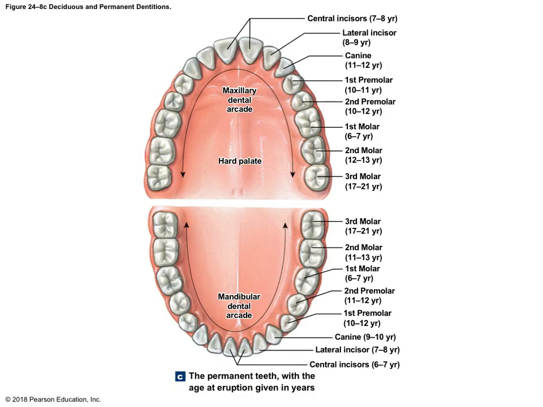So here we can see all of the adult teeth. First of all, we look at the incisors, and you can see that there's 2 central incisors on the top, and then 2 lateral incisors on the top. And then on the bottom, there's 2 central and 2 lateral incisors. On either side of the incisors are the canines. So there's 1 canine on the right on the top and 1 on the left on the top. And then on the bottom, we can also see the canines down there. There's 1 just lateral to the incisors on the right, and then 1 lateral on the left. So there's 4 total canines.